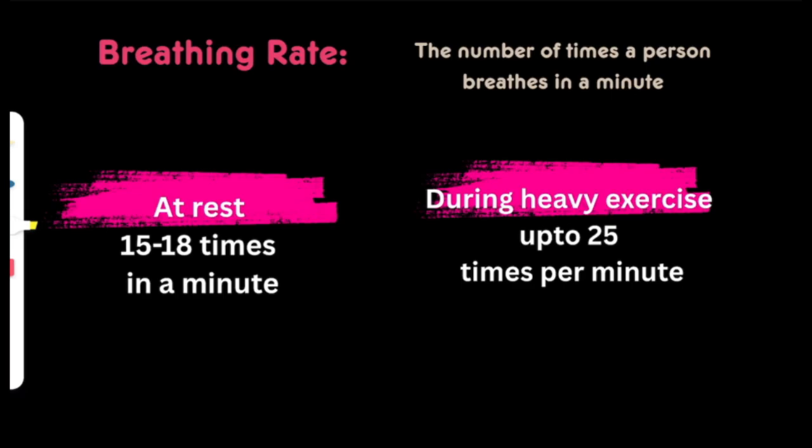Now, what is breathing rate? Breathing rate is the number of times a person breathes in a minute. Right, when we are at rest, 15 to 18 times in a minute is the normal number of times we breathe. So in a minute we breathe 15 to 18 times during rest, and during heavy exercise our breathing rate will be up to 25 times per minute.